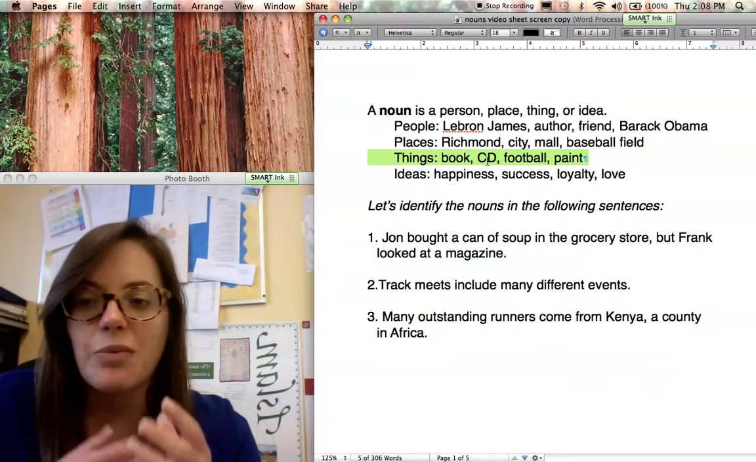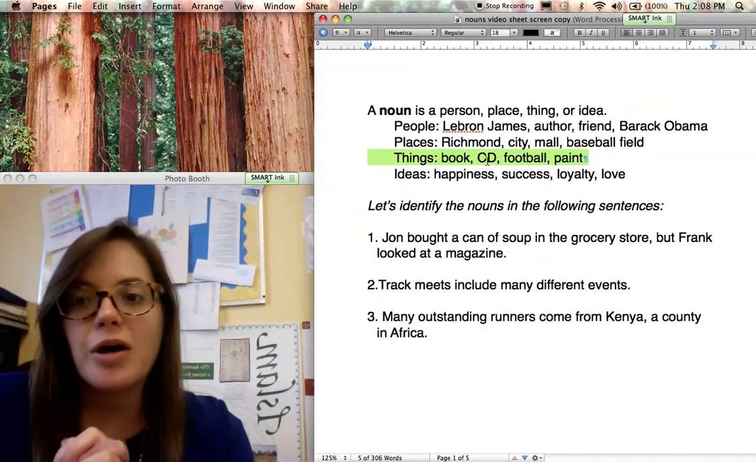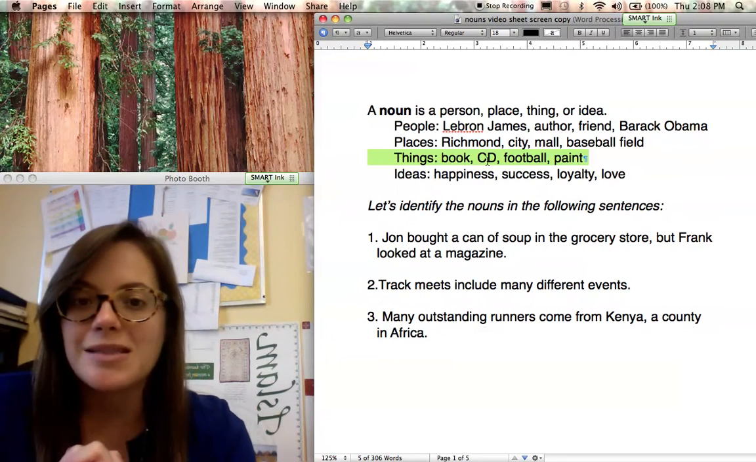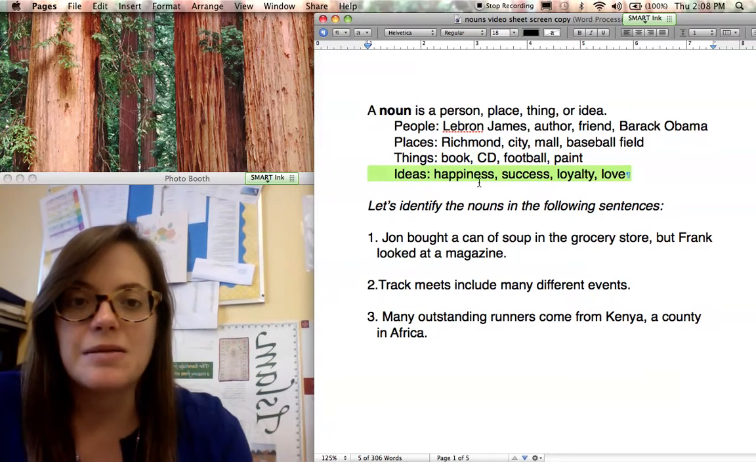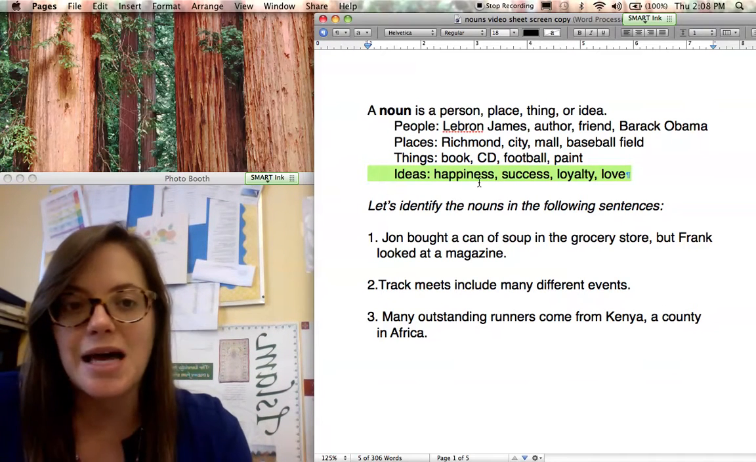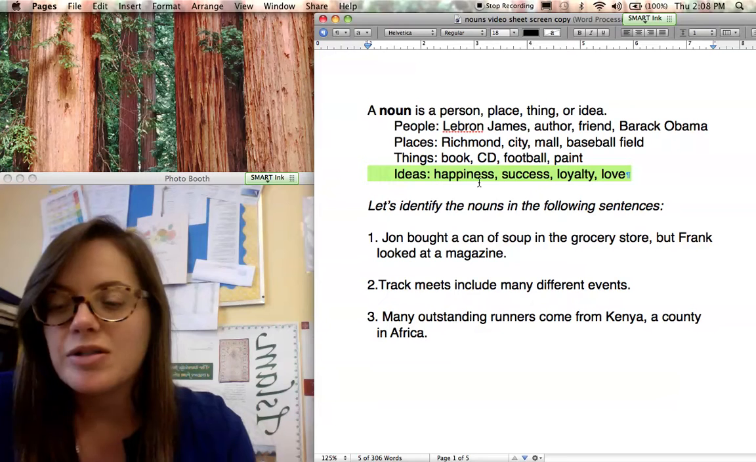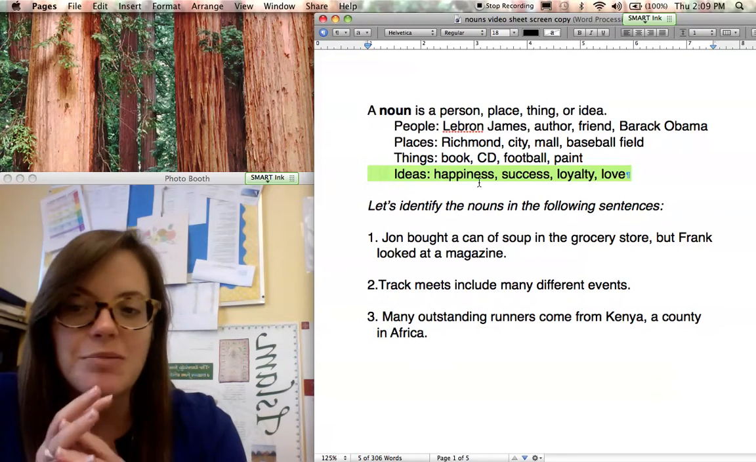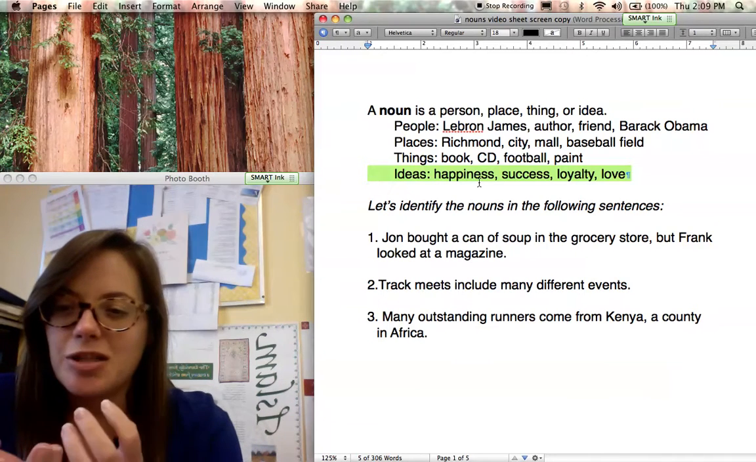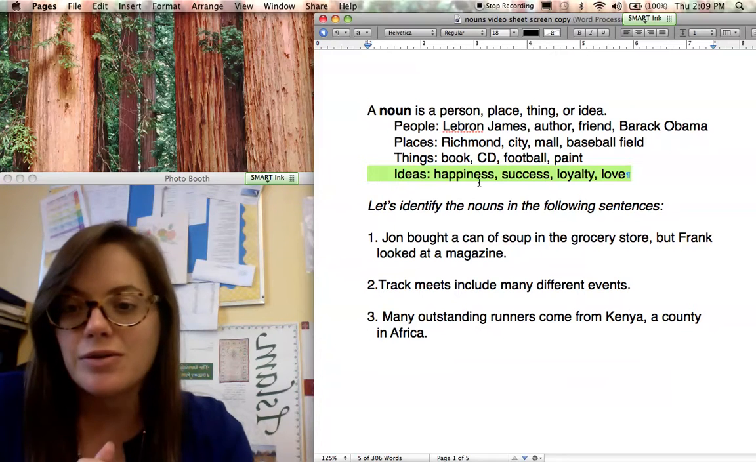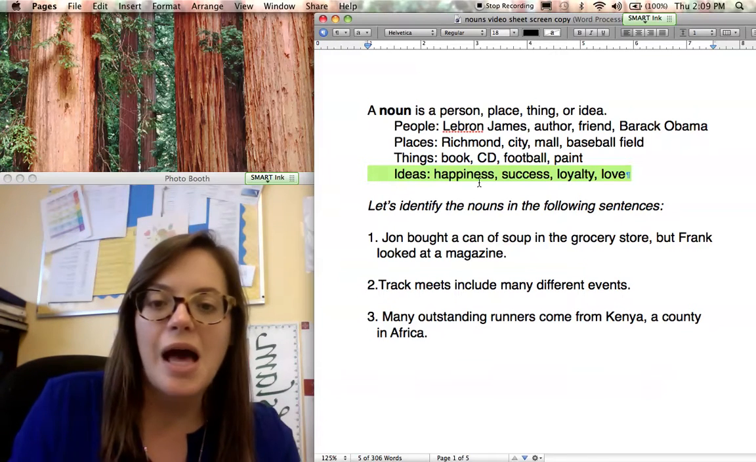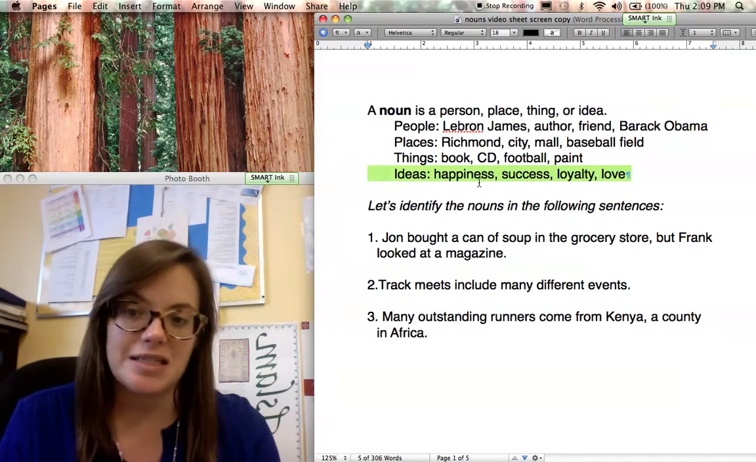Things, okay, so anything we can hold, a book, CD, football, paint. All right, now ideas are things like happiness, success, loyalty, and love. So they don't really fall in the things category because you can't really touch them and hold them, but they are still nouns. Okay, so let's identify the nouns in each of these sentences, all right?